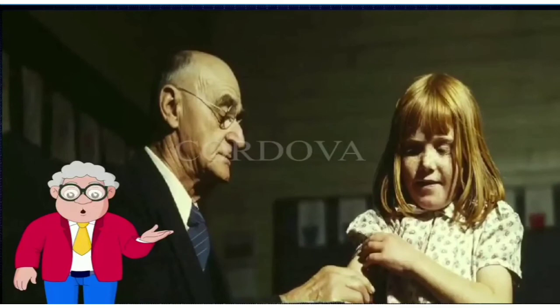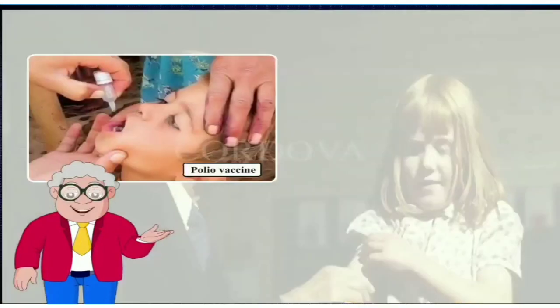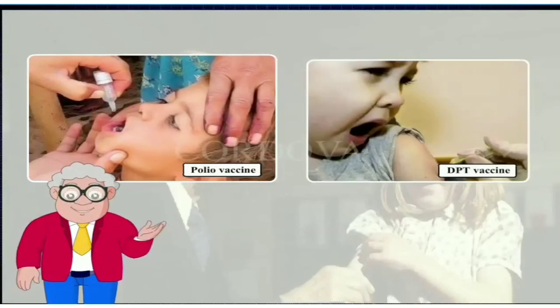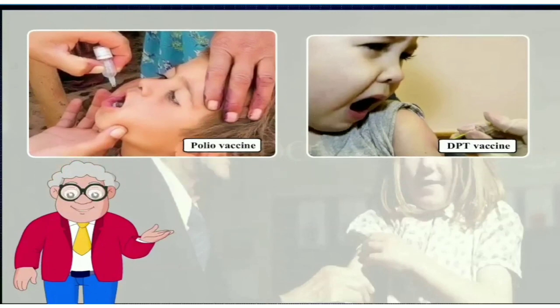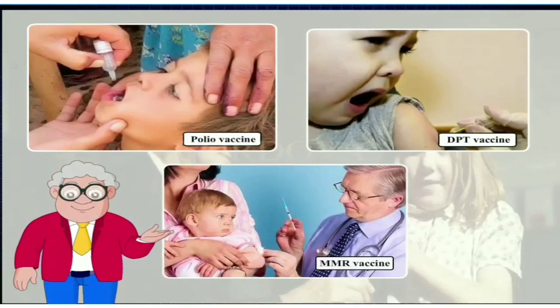Some common vaccines that are given to all children are polio vaccine to prevent polio, DPT vaccine to prevent diphtheria, tetanus, and pertussis, MMR vaccine to prevent measles, mumps, and rubella.